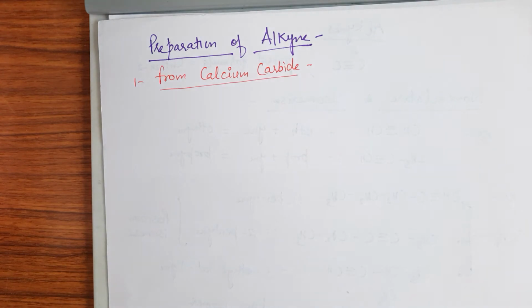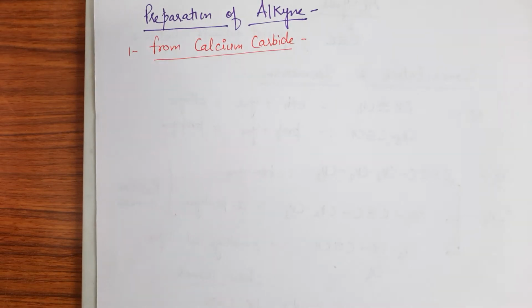See, by this method industrially, we can say commercially, we prepare the alkyne. Ethyne is mainly prepared by this method. First of all, ethyne is prepared by treating calcium carbide with water. You have to remember, we have to react calcium carbide with water. But calcium carbide is first prepared by heating quicklime with coke, right? So first we have to prepare quicklime, then convert it into calcium carbide, and then we react it with water, and there will be formation of ethyne molecule.